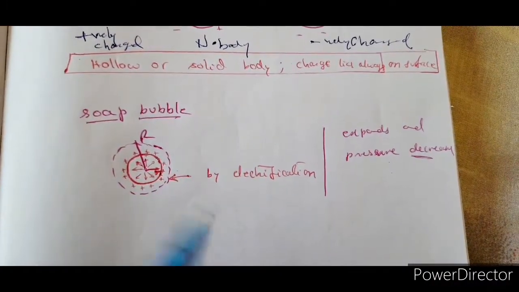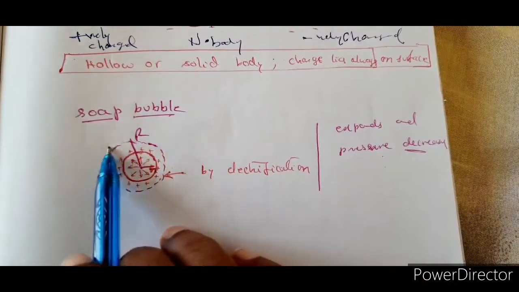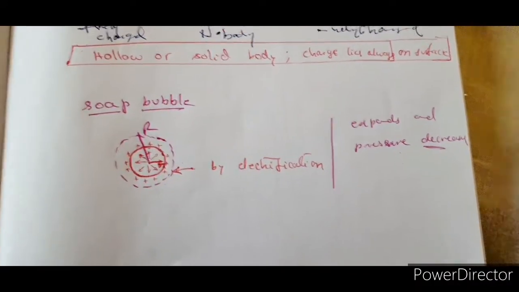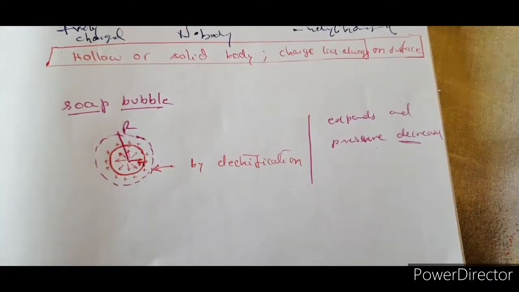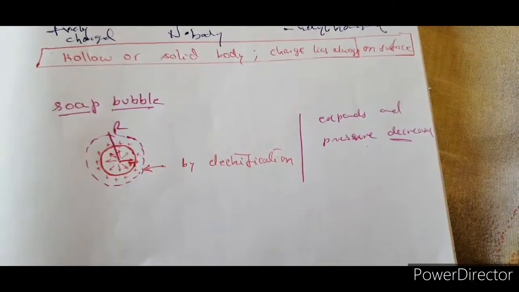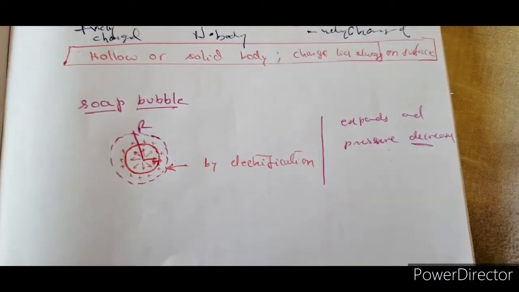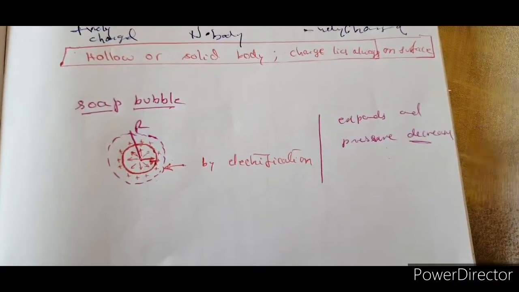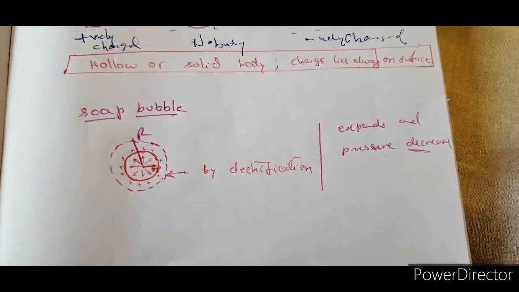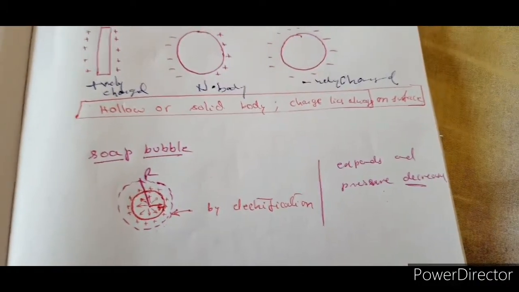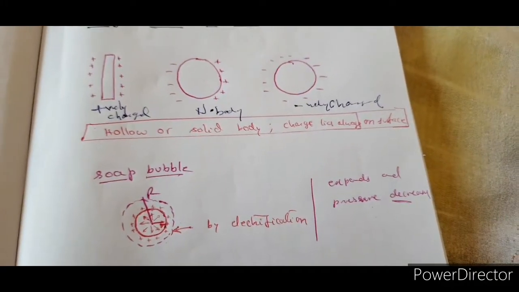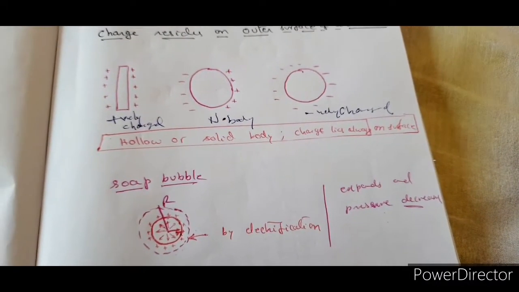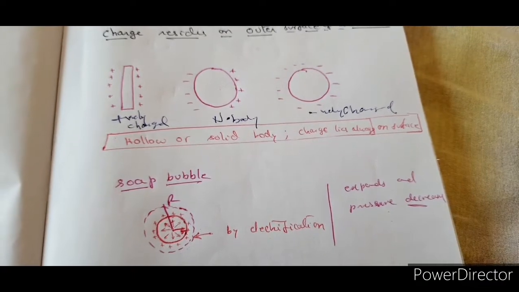So now it expands, and let us suppose that after expansion, capital R is the radius of the soap bubble. Now the bubble expands. Of course, the pressure decreases as it expands. That we know very well. Anyhow, you will be studying this again in the surface tension concept, why the pressure decreases as the radius increases. So please make a note. Why a soap bubble expands on charging is because charge resides on the surface, and the other phenomenon is the repulsion.